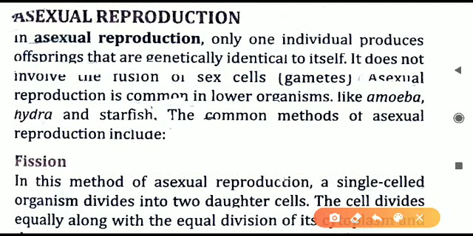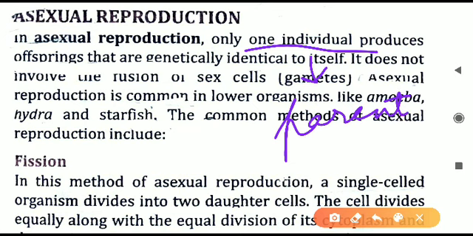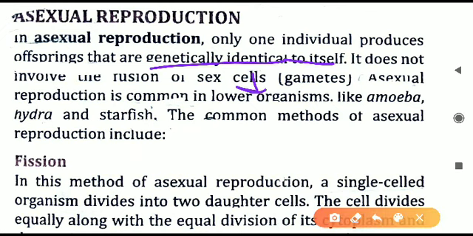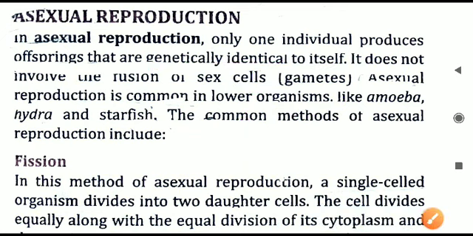What is done here? It involves only one individual, or we can say only one parent. Only one individual or parent will produce offsprings that are genetically identical to itself. Genetically identical means genetically the same. That means in asexual reproduction, whatever offsprings are formed, they are exactly the same copies of the parent, just similar to the parent cell.